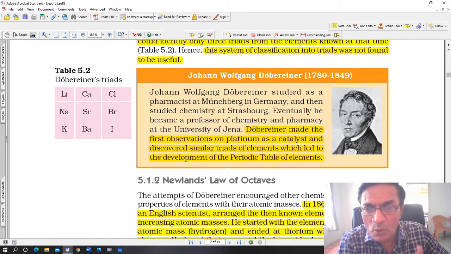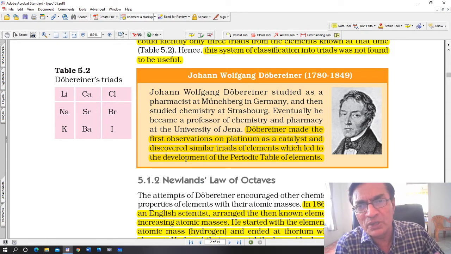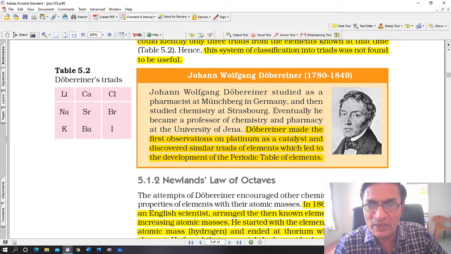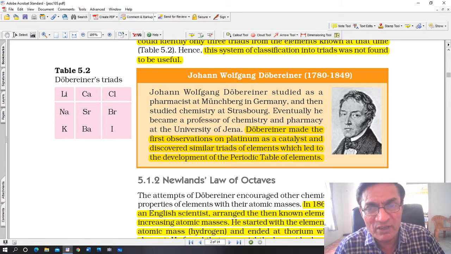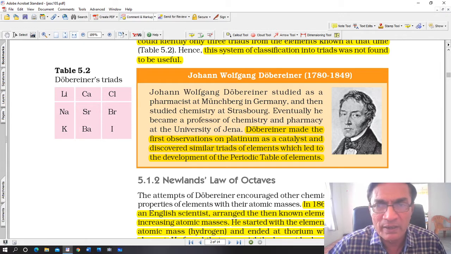So you see, scientific observation and scientific development is always a continuous process. The previous scientists who started this, even in physics, people like Galileo, Newton and many others, contributed something that is felt even today in physics. That is why we always hear their names when it comes to physics.